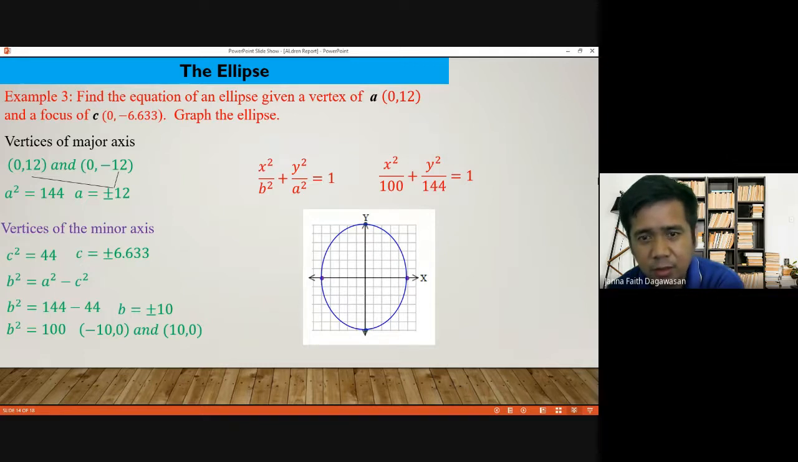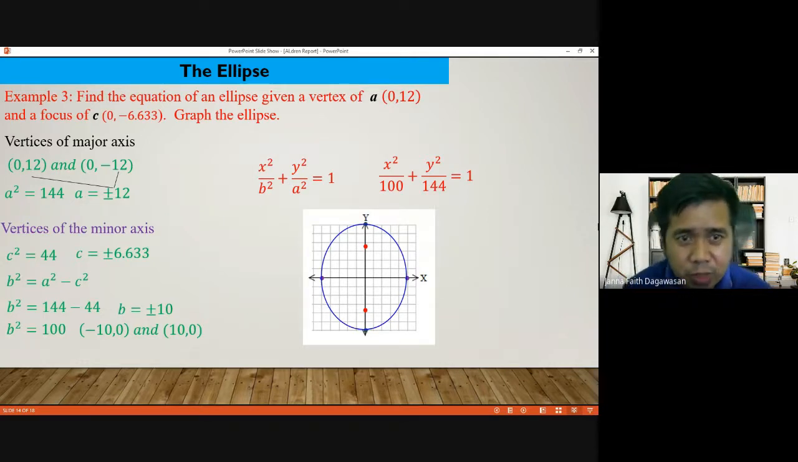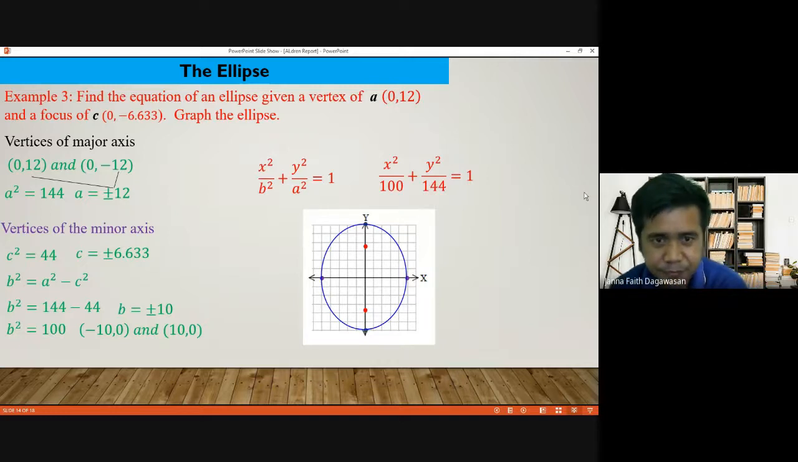Then there are the foci. Color red. It is 6 and a little more. As you can see, I counted 2, 4, 6. And that is the equation and the image of our ellipse.